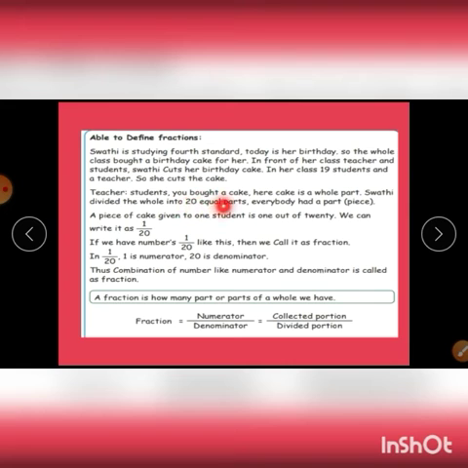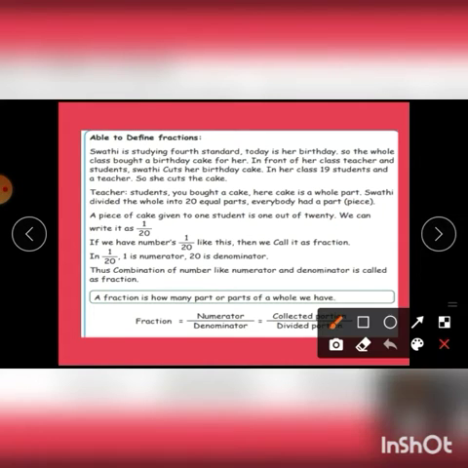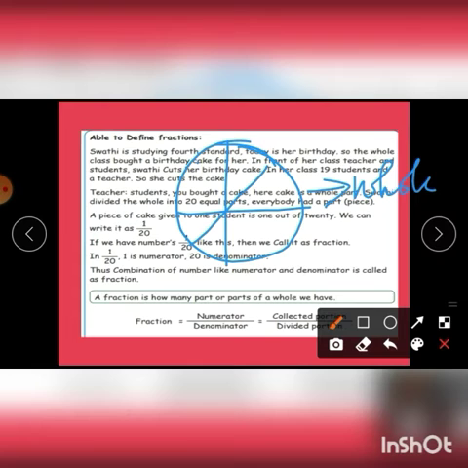Teacher said, students, you bought a cake. Here, a cake is a whole part. Swati is dividing it into 20 equal parts. So the whole cake is a whole part, and we are dividing this into 20 equal parts.